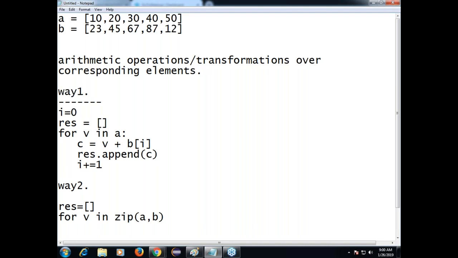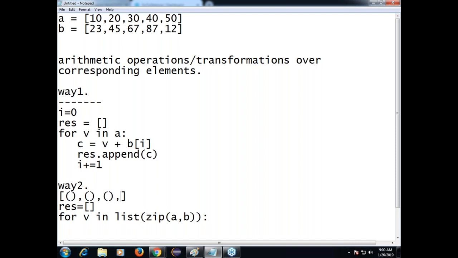Element to element mapping. But zip is not iterable. To make it iterable, list. Now what is the content of list of zip of this one? It forms a list. Each element is a tuple.